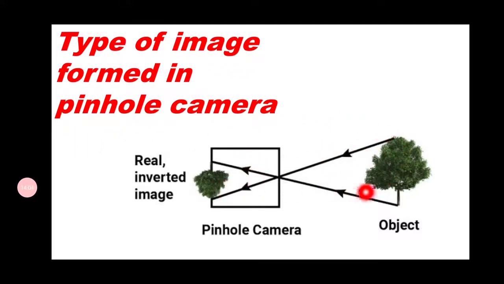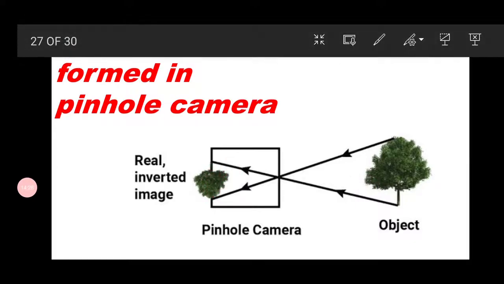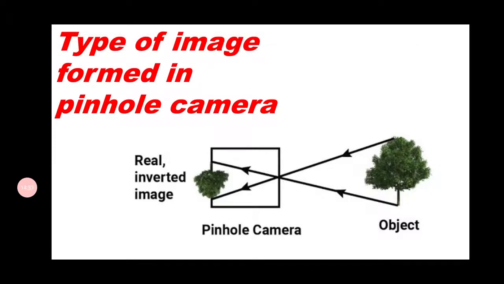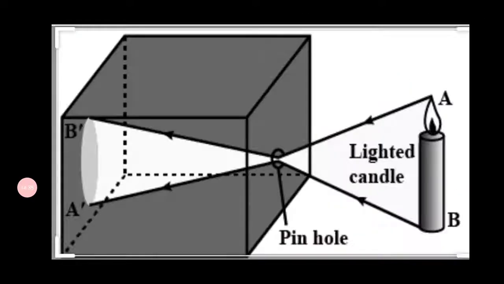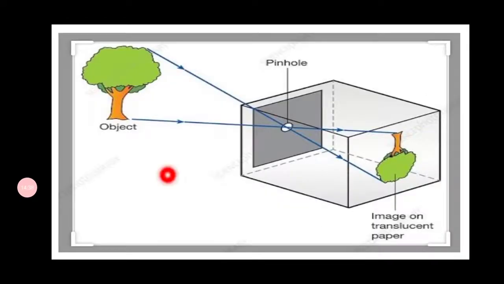When we use a pinhole camera, if you just notice, the object will be in an upright position, a straight position, but the image that has been formed on the screen in the pinhole camera will be upside down. So the object is going to be in an upright position, which is straight, and the image is going to be upside down, which means that it is in an inverted condition.